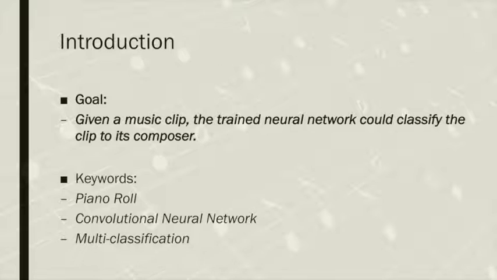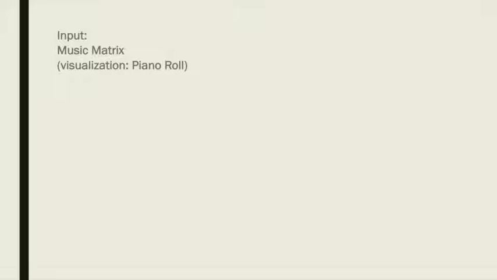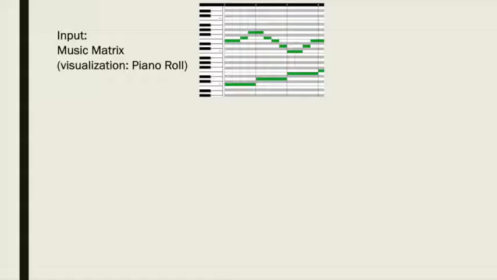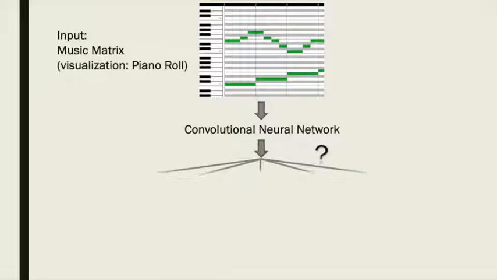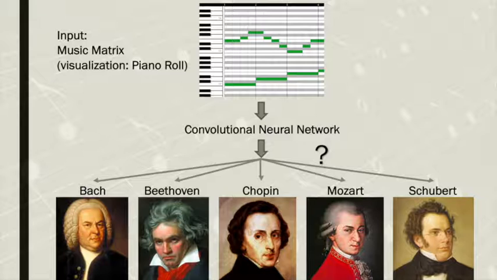In order to give you a general idea of how the model works, here is a simple picture. The input would be a so-called music matrix, similarly visualized as a piano roll. The horizontal axis would be the timeline, and the vertical axis means the pitch number. For example, C4 equals 60. Then it will go through a convolutional neural network. And finally, it will show a probability distribution of 5 given composers. Who gets the highest score would be predicted as the composer of the input music clip.